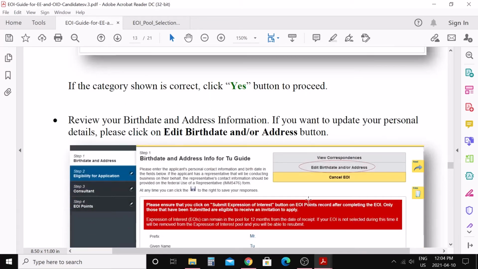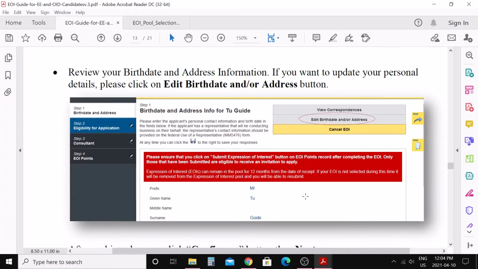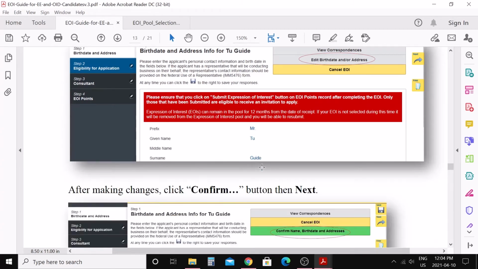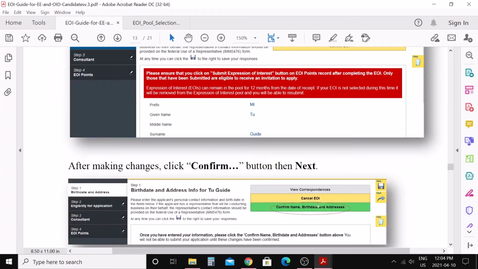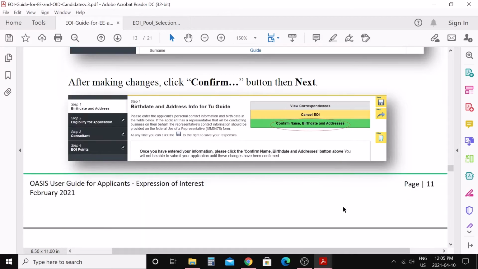Next, you need to review your application. It starts with your personal information. You can review your information here. If you think you need to change something, you can click on edit birth date or address and make the changes. Then click on confirm name, birth date and address and click on next.